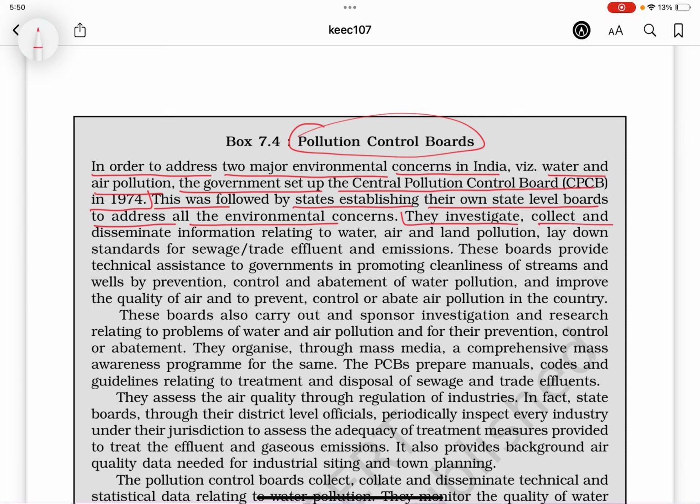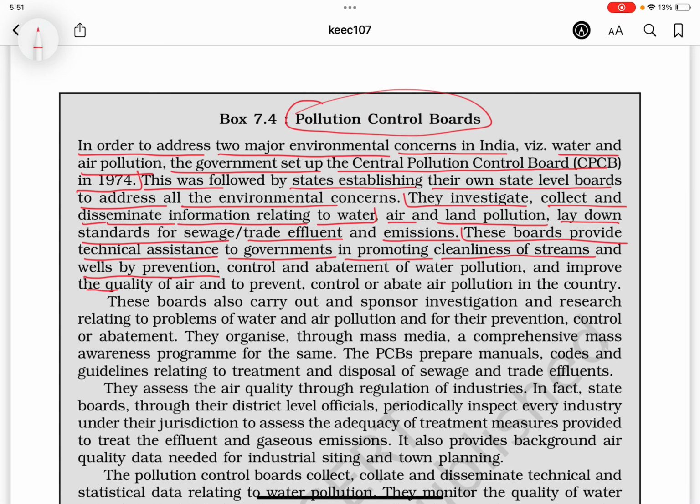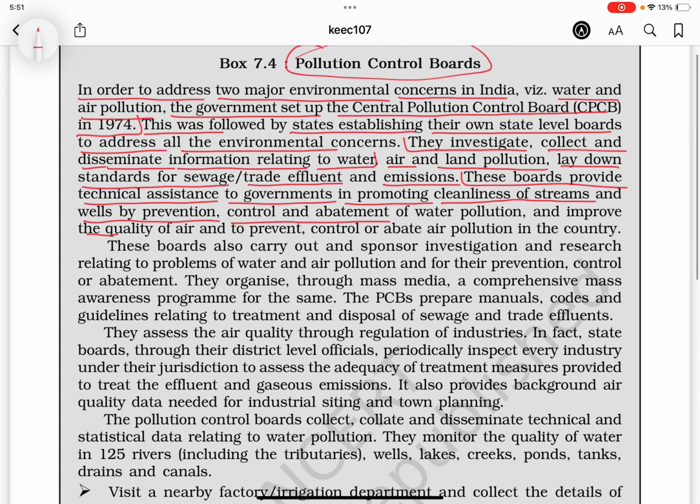They investigate, collect, and disseminate information relating to water, air and land pollution, lay down standards for sewage, trade effluent, and emissions. These boards provide technical assistance to governments in promoting cleanliness of streams and wells by prevention, control, and abatement of water pollution, and improve the quality of air to prevent, यानी कि रोकना, control or abate air pollution in the country.